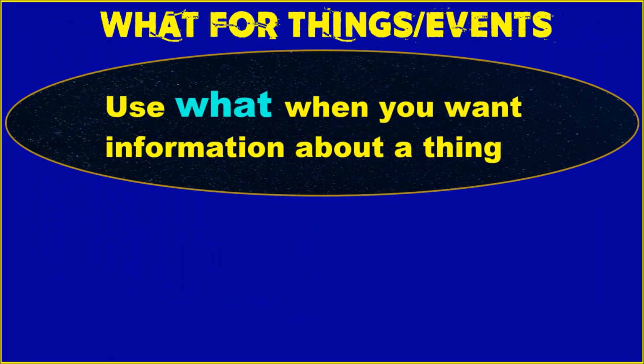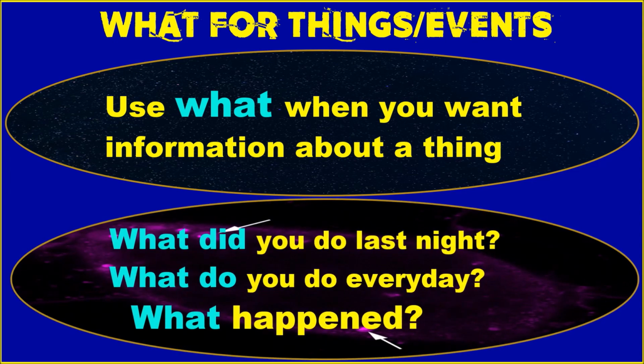The next one is, we use what for things or events. When you want information about a thing or an event, we should begin a question with what. Like, what did you do last night? Or what do you do every day? Or what happened?